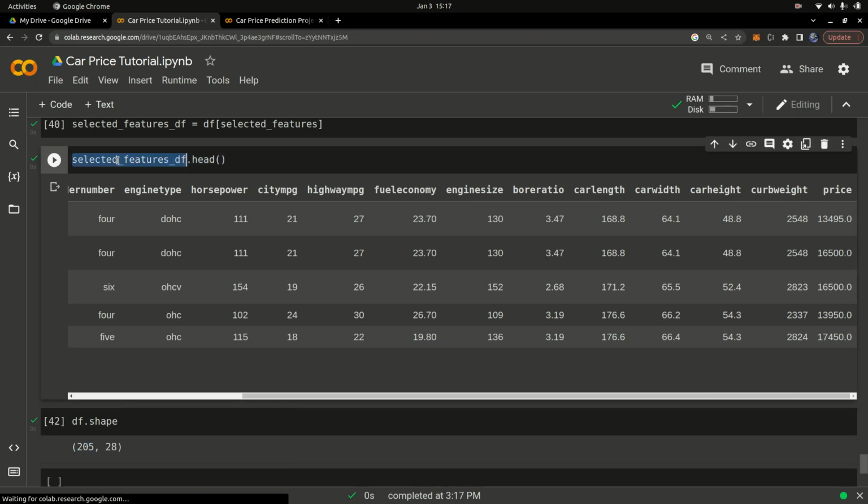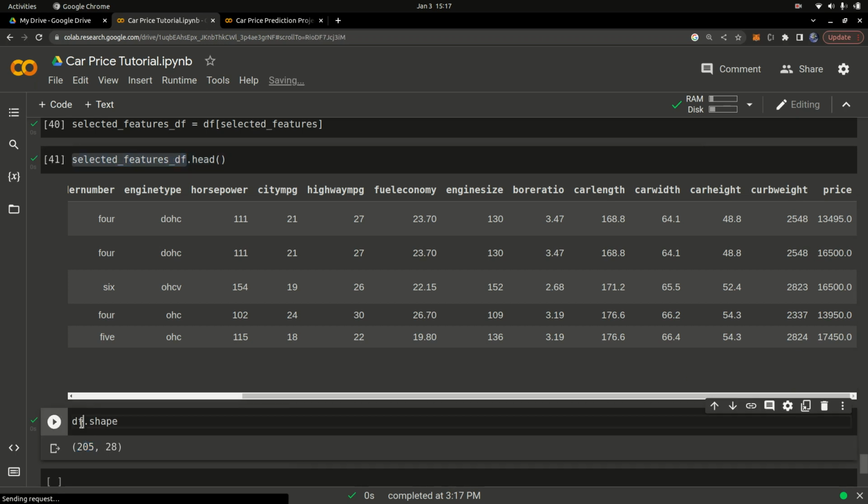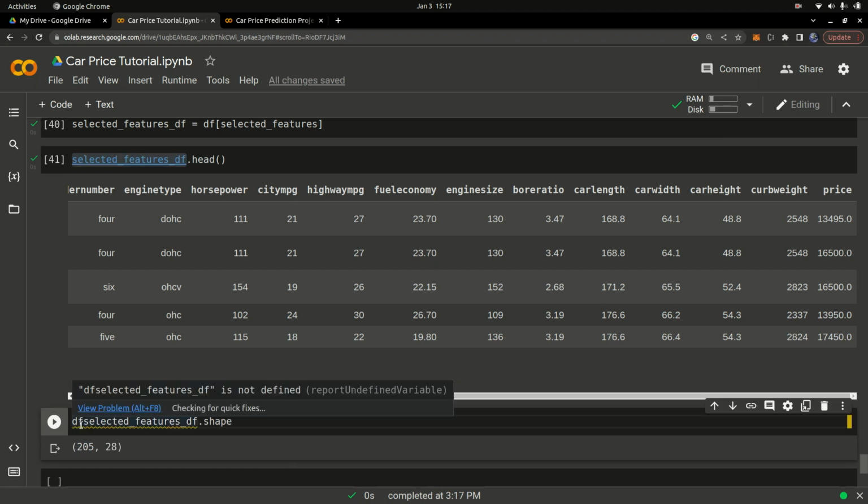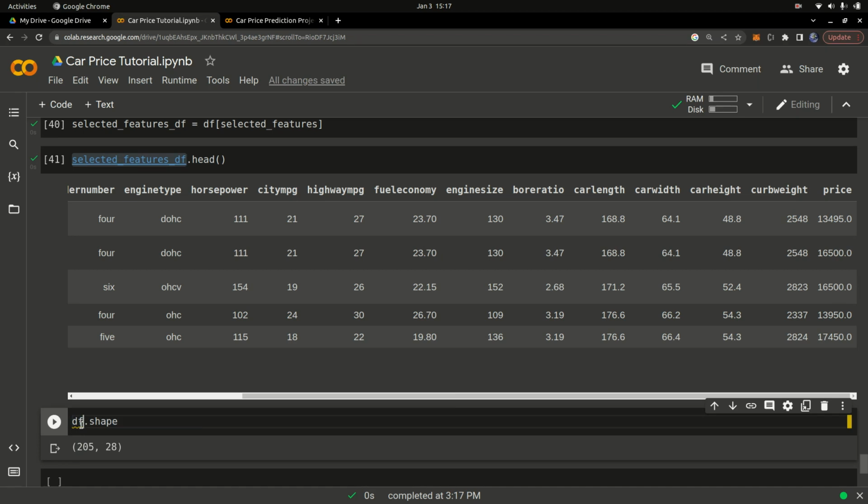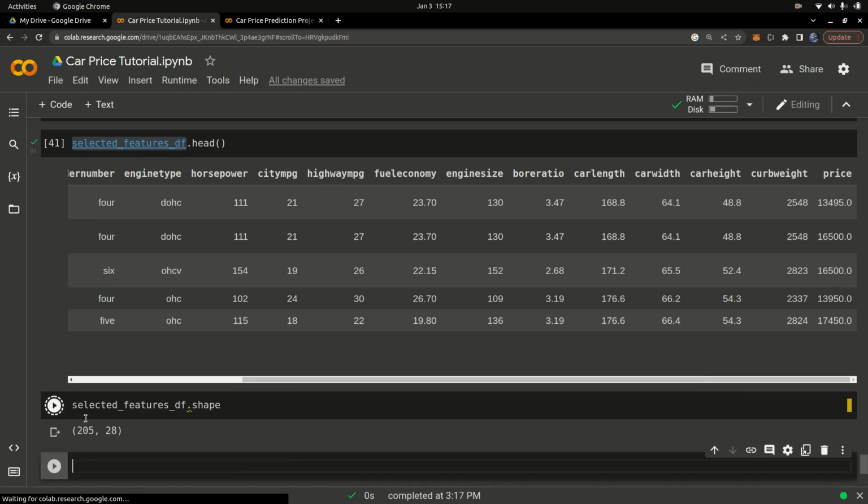I want to do selected. Okay, selected, paste that, and then sorry, not there. So delete this and paste it there and run the code again. So it will now get 16 different features, but 205 rows. So it was 28 features, but now we have dropped them and we're going ahead with 16, based on our data analysis.